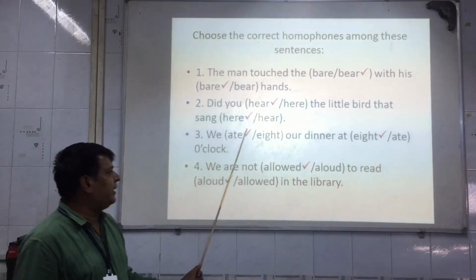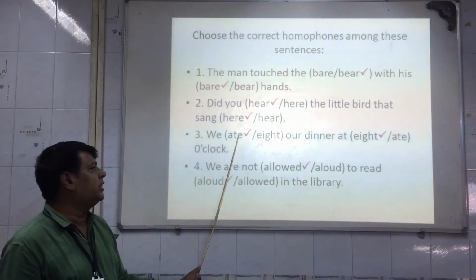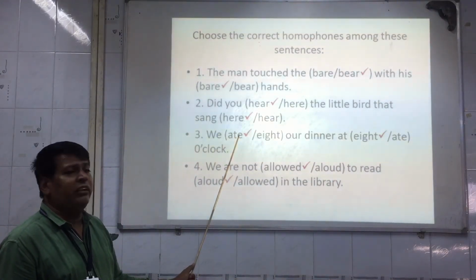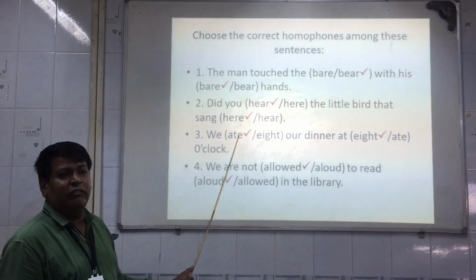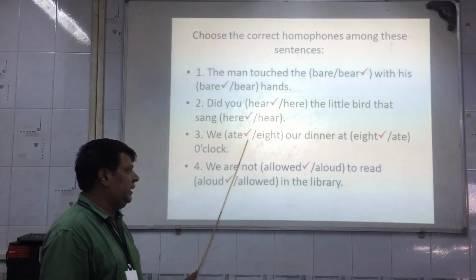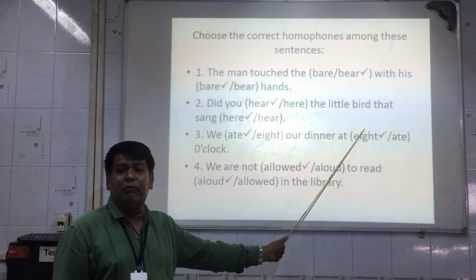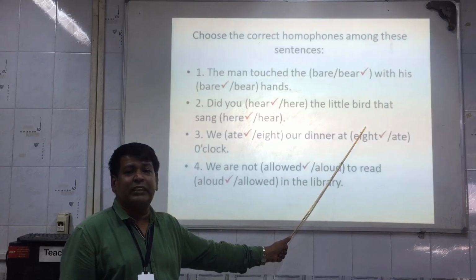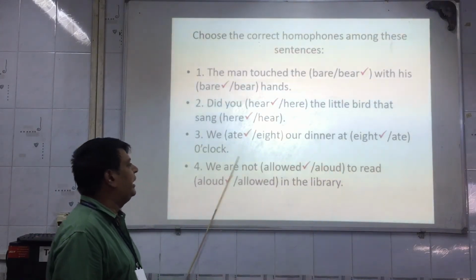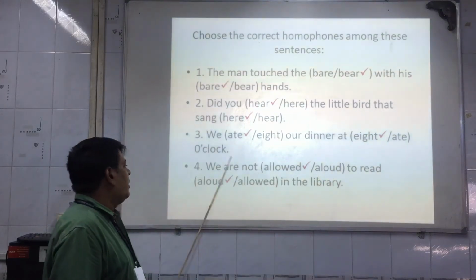Now we ate our dinner at 8 o'clock. Ate here is related to eating. This is the past tense of eat. Ate means A-T-E, so we will select ate. Eight specifies the number, it specifies the timing, 8 o'clock, E-I-G-H-T. So we will take eight. Clear students?